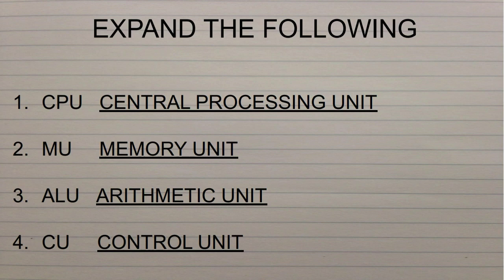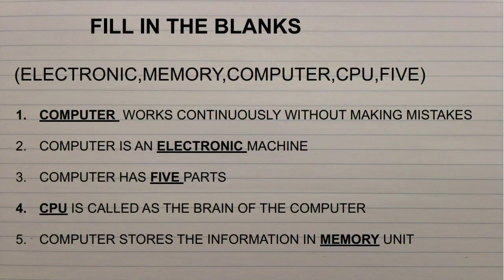Okay kids, now we will move on to the fourth one, fill in the blanks. Computer works continuously without making mistakes is the first one. Then, computer is an electronic machine. Computer has 5 parts. CPU is called the brain of the computer. Computer stores information in the memory unit.